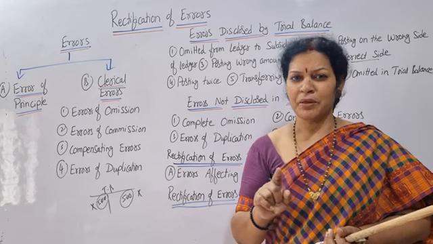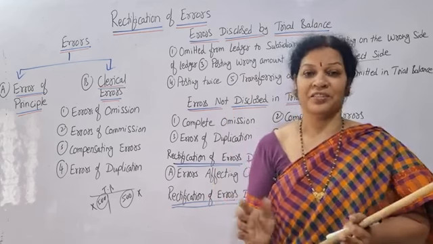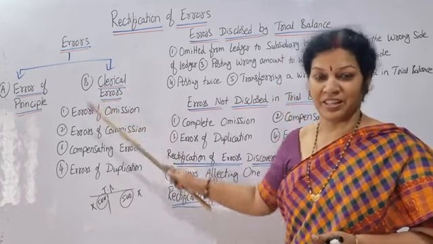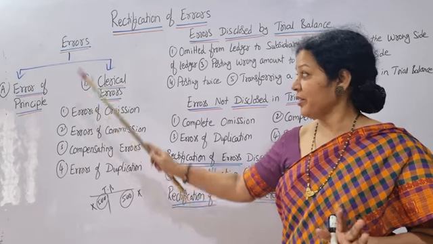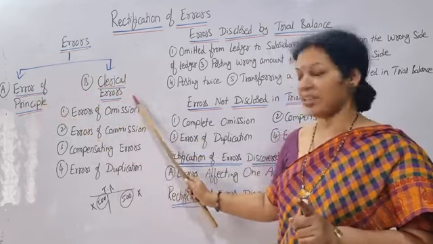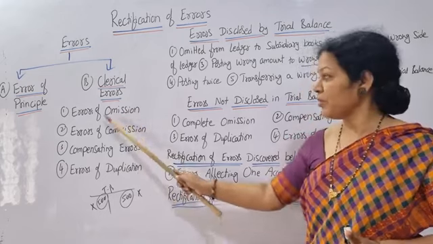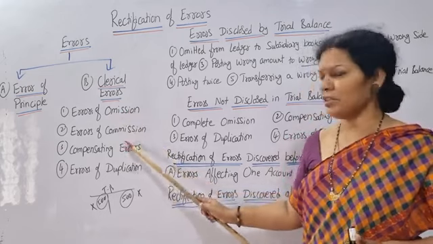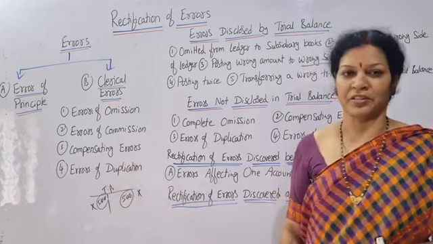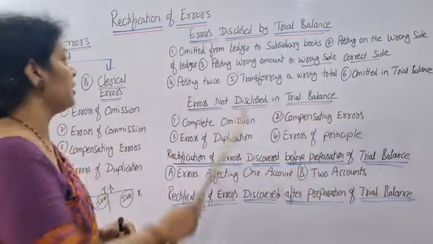So the same one once again we have entered. Duplication. Okay, these 4 types of errors we call clerical errors. Got it? Errors are of 2 types: one is error of principle, the other is clerical errors. Clerical errors are of 4 types. What are those? Error of commission, omission, compensating errors, and lastly, error of duplication. Hope it is clear. Then we'll discuss a few more things.